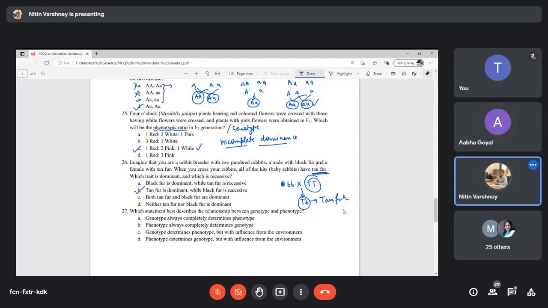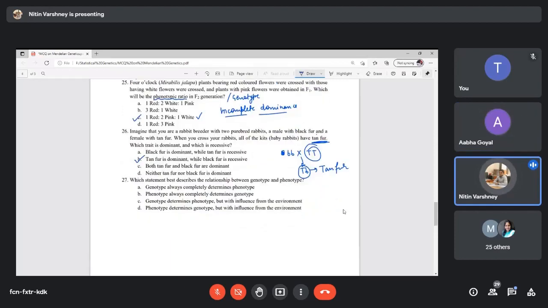while black fur is recessive. Now the next question is, which statement best describes the relationship between genotype and phenotype?